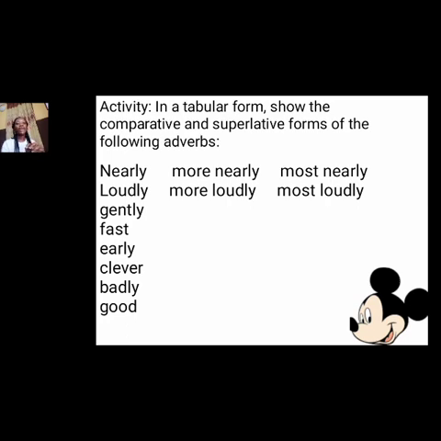Good. So the next one, we have loudly. The comparative for loudly will be more loudly, and the superlative will be most loudly. Now I want you to do the others yourself. You have gently, fast, early, clever, badly, and good. Beautiful. I want you to do it yourself because you now know the irregular adverbs and the regular adverbs and the adverbs that end in ly.